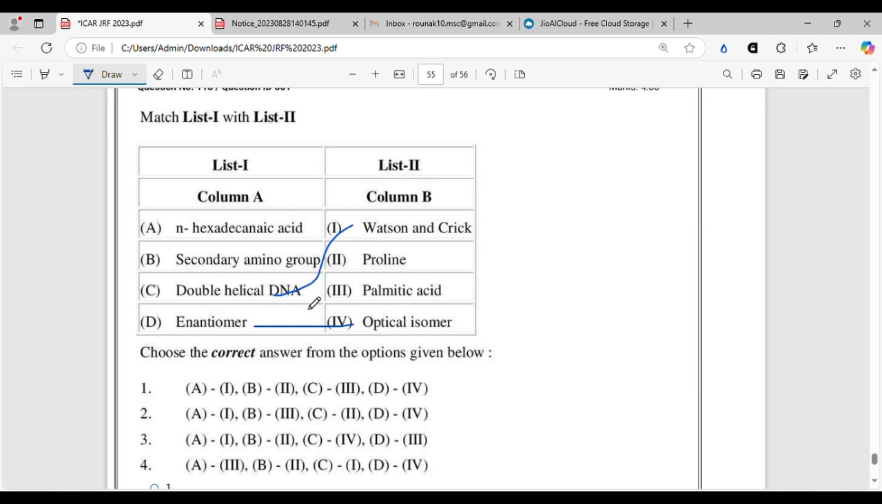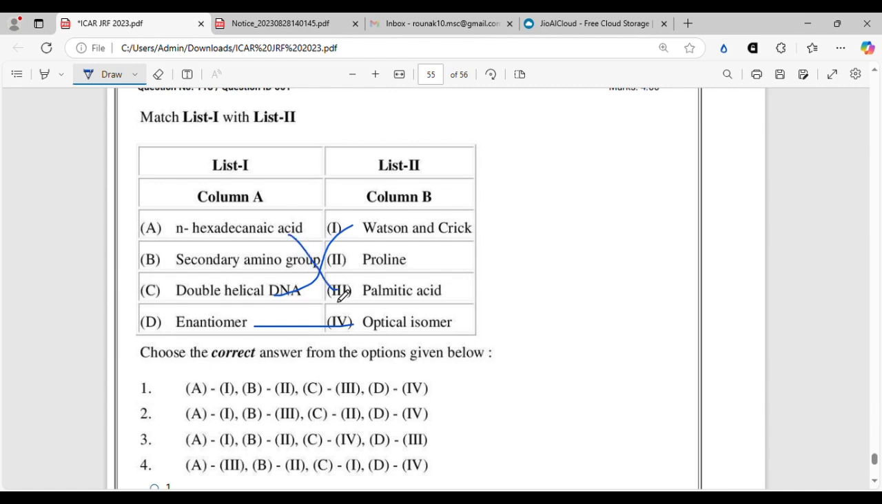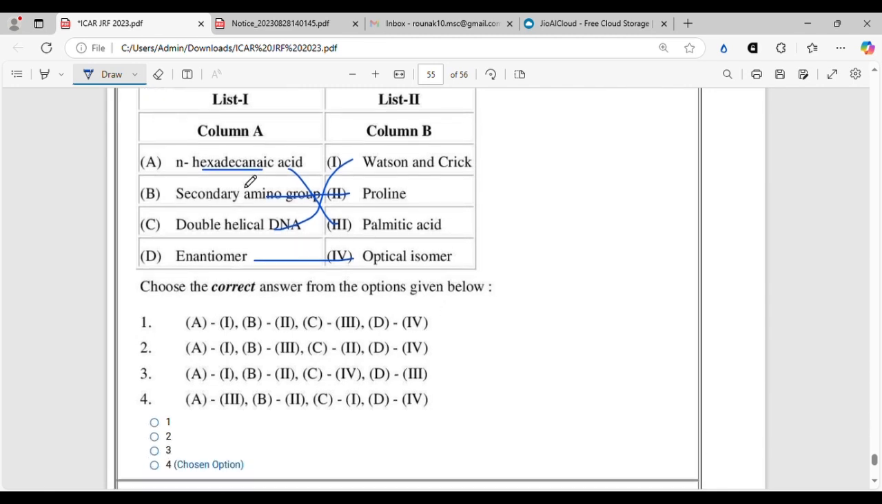It can be found in proline, and N-hexadecanoic acid is also called palmitic acid. So even if you don't know these two, you can get the correct option by seeing here. D is 4 and C is 1. There is only one option like that. So option 4 will be the correct option.